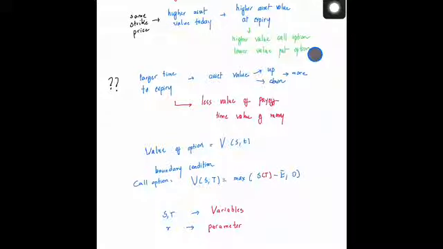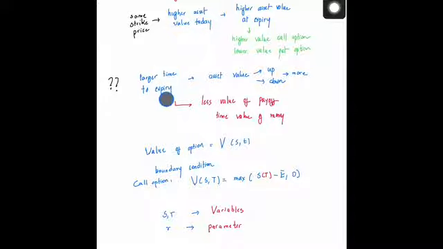Now, as far as the strike price goes, how would we expect the value of the option to behave before expiry? You can see that it will depend upon the asset value today, because the asset value today tells you something about the asset value in the future, and the asset value in the future determines the payoff function, and that determines the value of the option today. So the value of the option before expiry will definitely depend upon the asset value today.